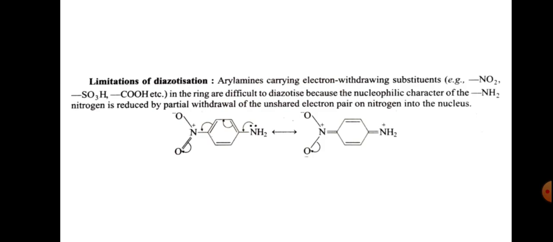So if the aryl amines carry electron withdrawing substituents like NO2, SO3H, CHO, then diazotization is difficult, because the nucleophilic character of the amine is reduced by the partial withdrawal of the unshared electrons of nitrogen into the nucleus. So with the presence of NO2, this will happen, because this pair of electrons is shared with the nucleus.